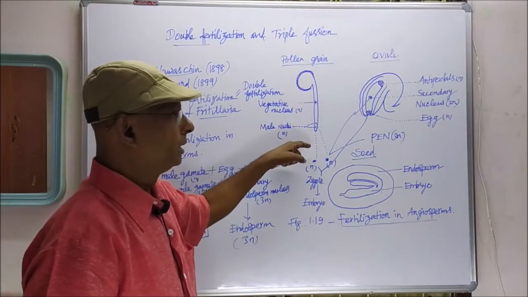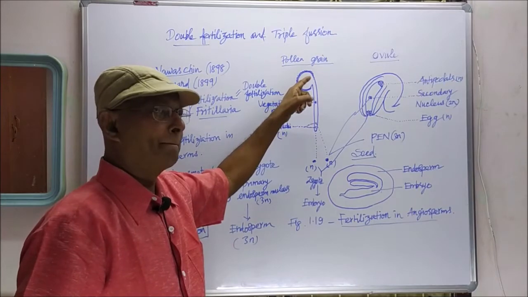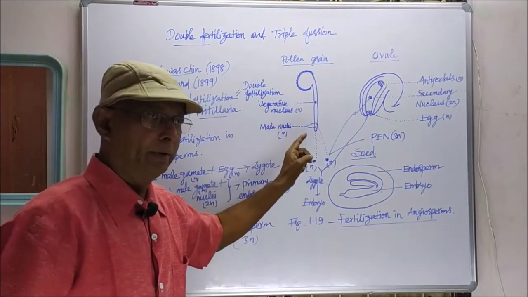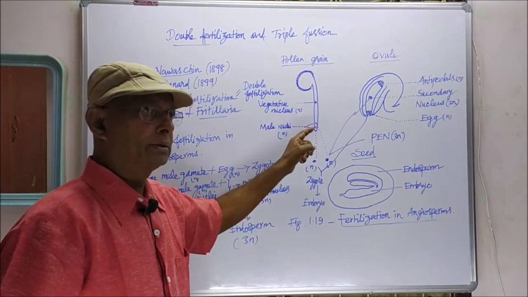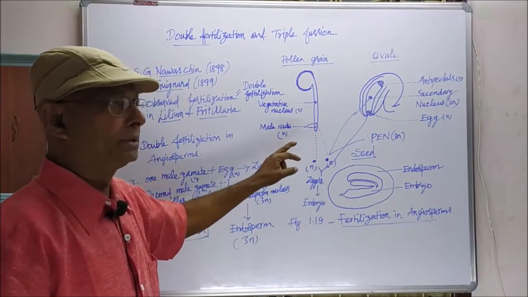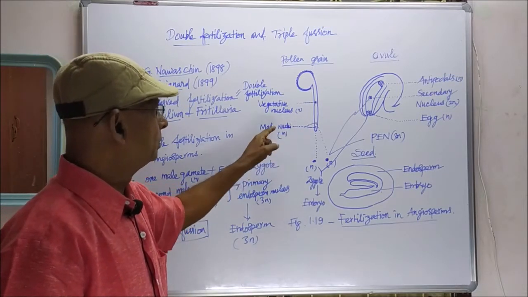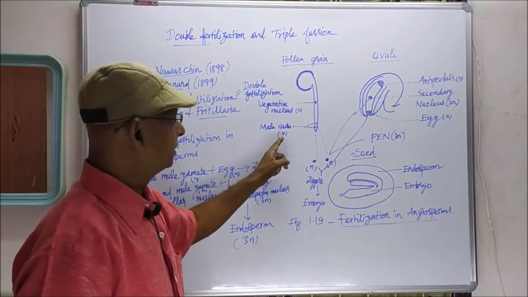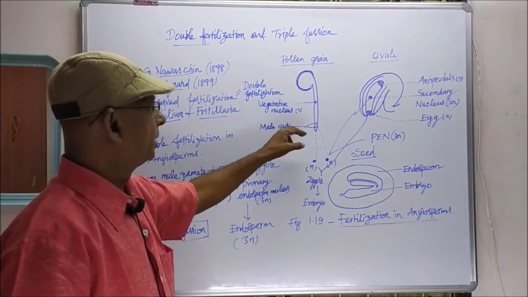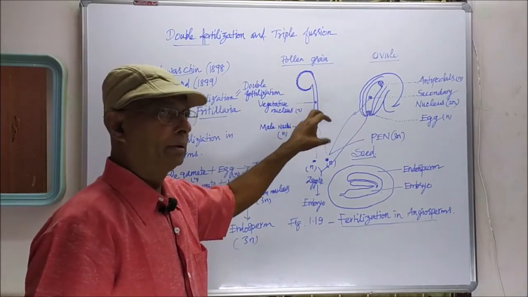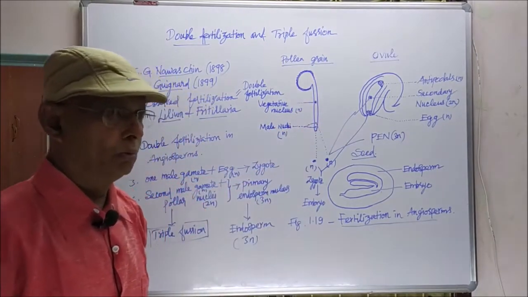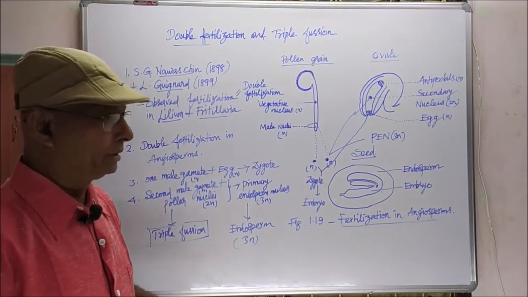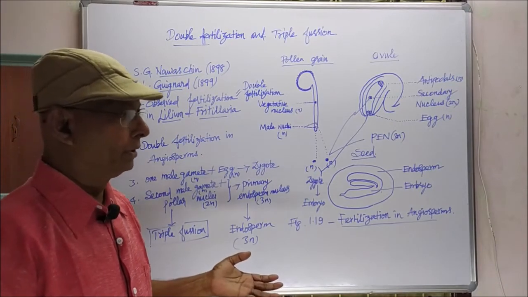During its growth, the nucleus of the pollen grain divides into a vegetative nucleus and a generative nucleus. The generative nucleus divides into two male gametes, two male nuclei, each having a haploid set of chromosomes. With these two male gametes, the pollen tube enters the ovule through the micropylar end into the embryo sac.